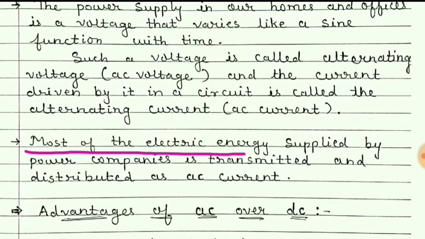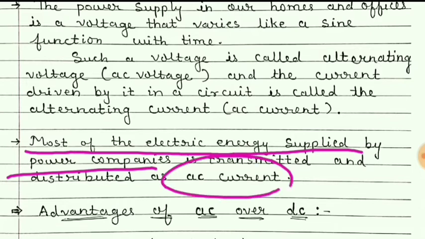Most of the electric energy is supplied by power companies. Students, in Ahmedabad, we know that there is Torrent Power, the company which provides the electric energy, and in other villages near Gandhinagar or in Gandhinagar, it is GEB which provides electric energy. So, such power companies distribute AC current.